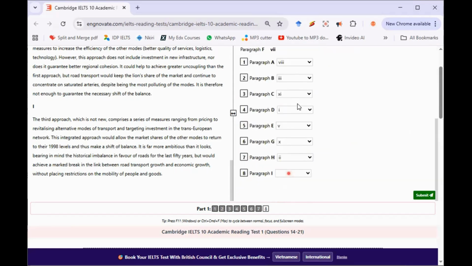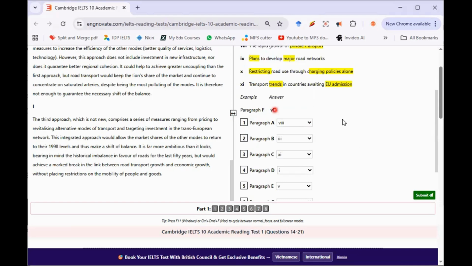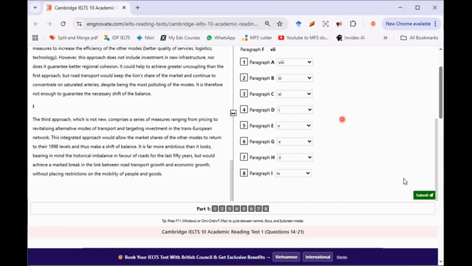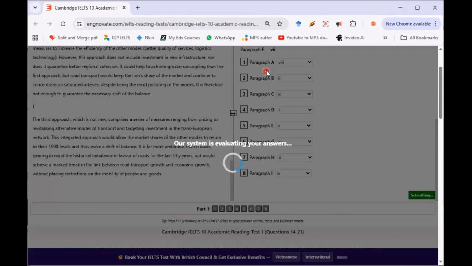Taking all the steps necessary. Yes. Okay. Somebody says number 7. We can't use number 7. They've already used number 7 for us. So you can't use number 7 again. So ladies and gentlemen, I've solved everything. Let's submit and see what my score will be.